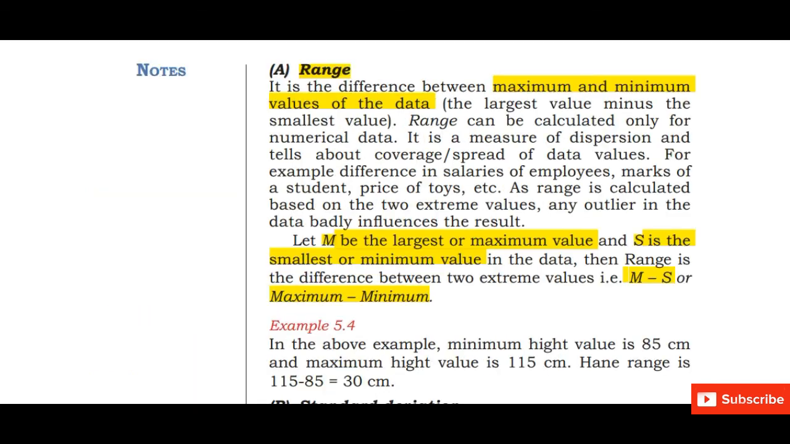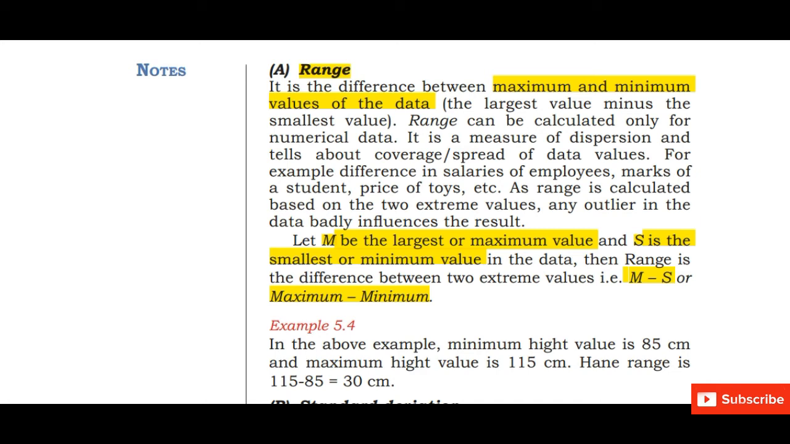So how do we calculate it? First we will calculate the range. What is range? It is the difference between the maximum and the minimum value of the data. So we will find out the maximum value and then the minimum value, and then we will subtract them. So max minus min, or maximum minus minimum, gives us the range.